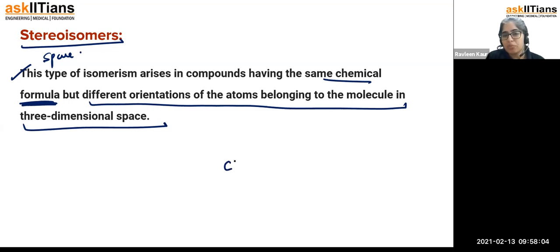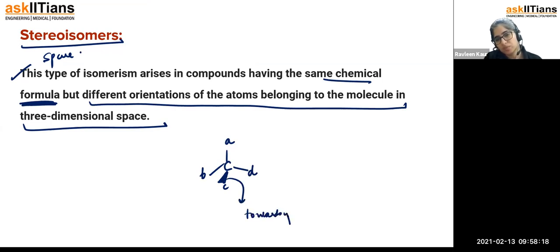I will take one example here. Let us say you have a carbon here attached with A, B, C, and here comes D. This one line I'm making means that this is towards you, and this line is going to be away from you.